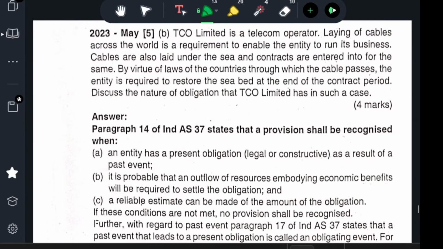PCO Limited is a telecom operator laying cables across the world. This is required to enable the entity to run its business. Cable is also laid under the sea and a contract is entered into for the same. By virtue of the laws of the countries through which the cable passes, the entities are required to restore the seabed at the end of the contract period. Discuss the nature of the obligation to PCO Limited as incurred.